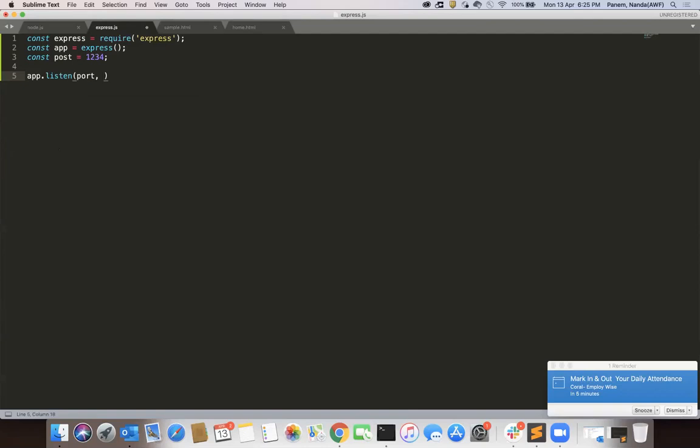If you want to log whether your application is started or not, you can provide a simple function. Express is started, so your Express.js app is started with port number 1234.